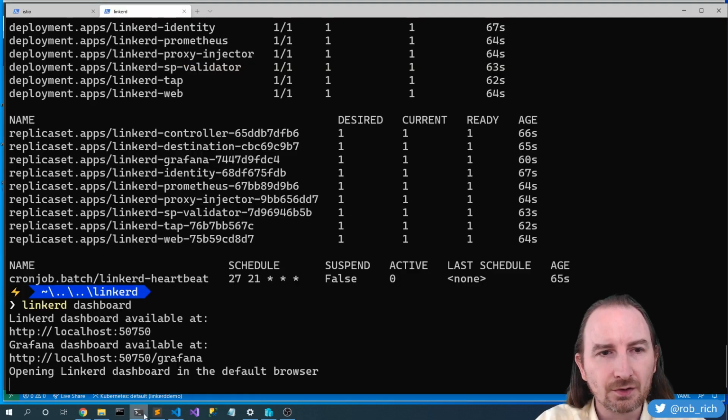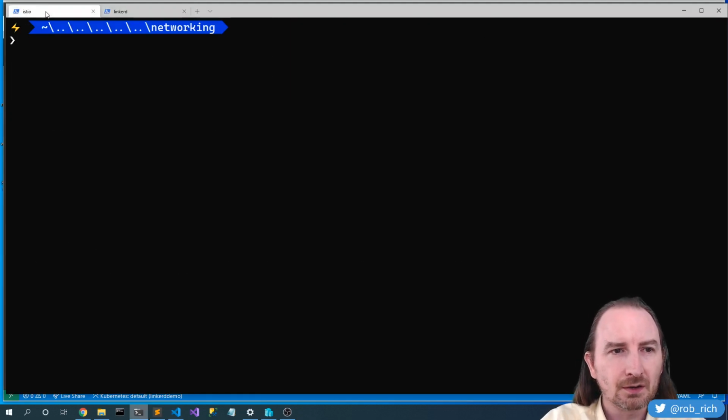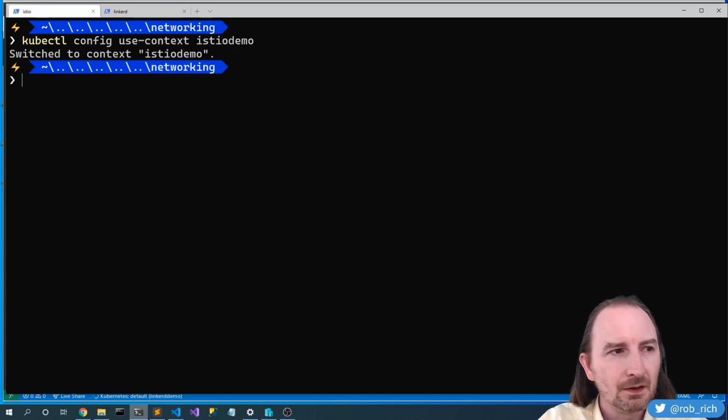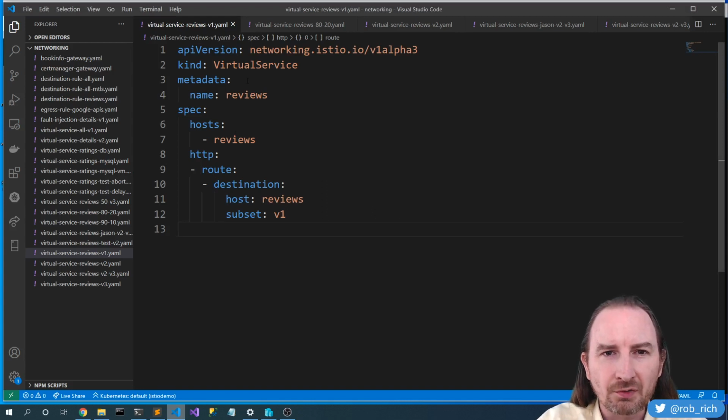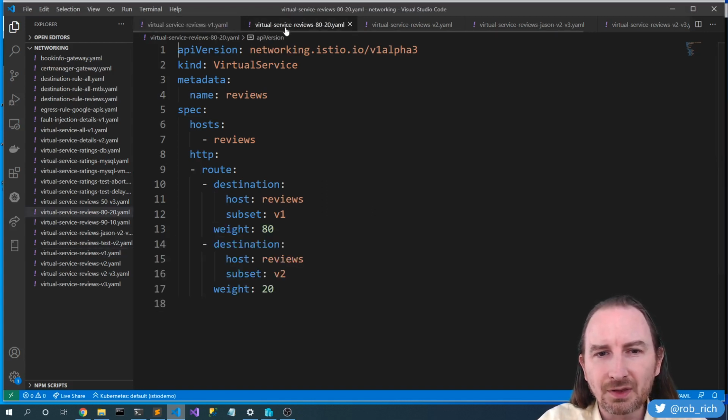Let's come back to the terminal: kubectl config use-context istio-demo. Okay, so now that we're in Istio, let's go move the traffic. So it's all on version 1 right now. Let's say we'd like, I don't know, let's put 80% of our traffic on version 1 and 20% of our traffic on version 2.